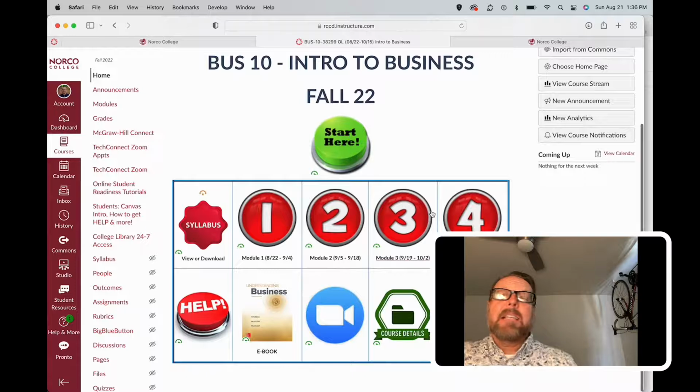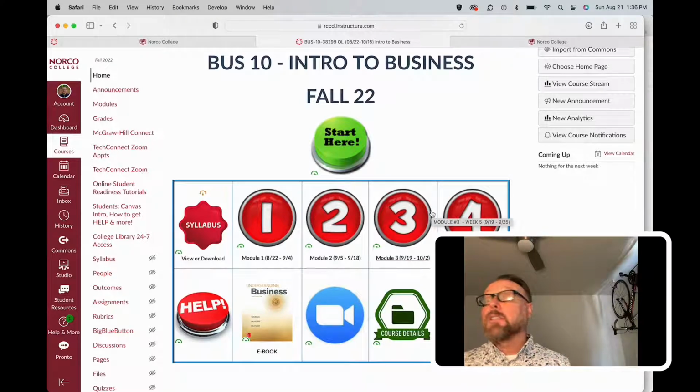And again, I set this up with a navigation table so that you can get to whatever you need to get to. Most notably, the top line is what you're probably going to be using on a regular basis, and that is your syllabus and then the 4 modules that this class has been divided into. And each module is 2 weeks. So if you want to view the syllabus, you want to download the syllabus, just select the syllabus button right here. If you want to get to module 1, the first 2 weeks worth of work, go ahead and select module 1. If we're a couple of weeks into the semester and we're now into module 2, select module 2 based on the dates. Those are the current assignments that you'll need to focus on.